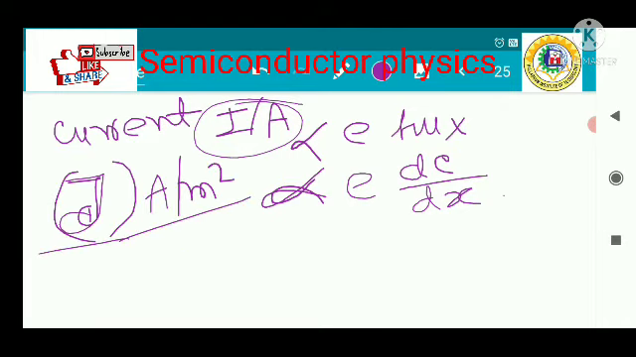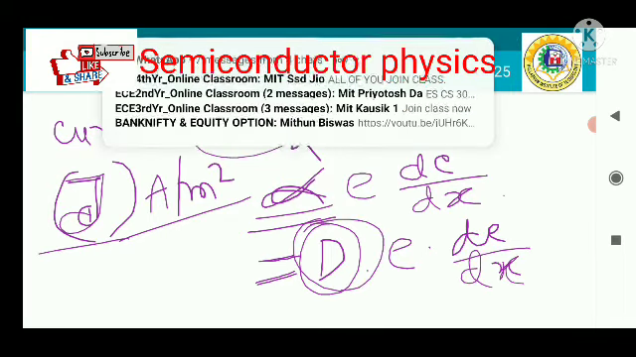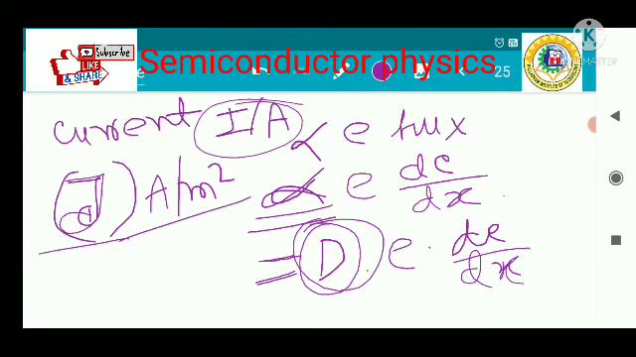If you omit the proportionality and use an equal sign, then you have to introduce a proportionality constant. So J equals e D dc divided by dx. This proportionality constant D is called the diffusion coefficient.